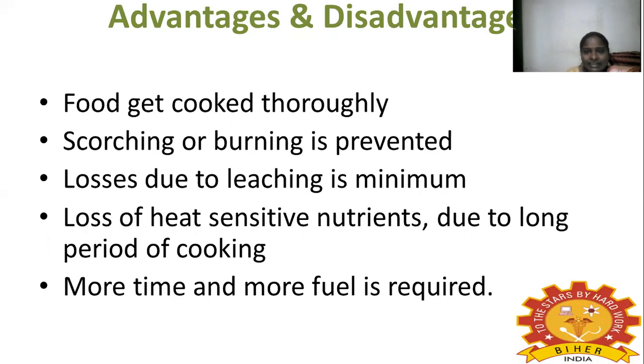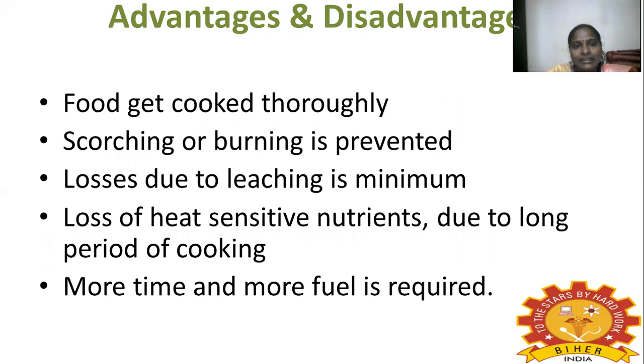What are the advantages and disadvantages? Food gets cooked thoroughly, and scorching and burning is prevented. Losses due to leaching are minimum. The disadvantages are loss of heat sensitive nutrients due to the long period of cooking, and more time and more fuel is required.